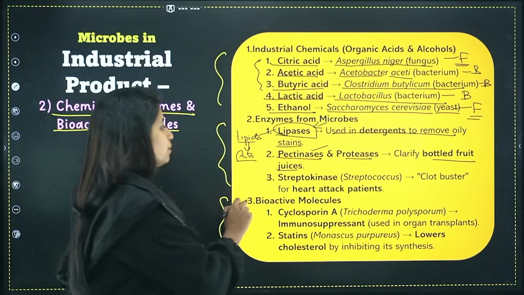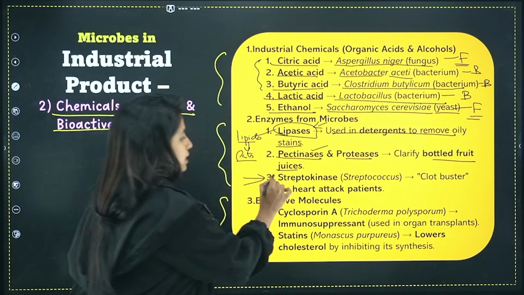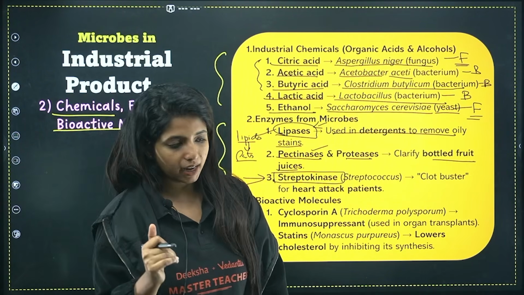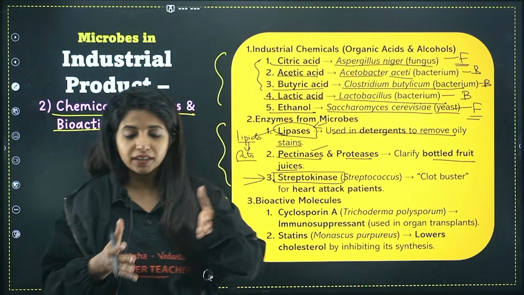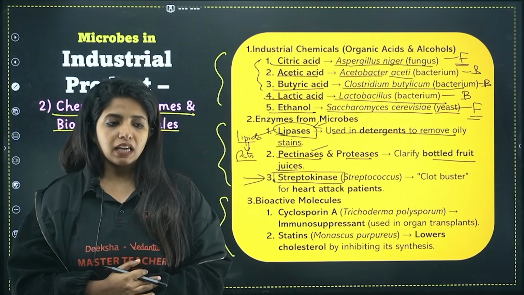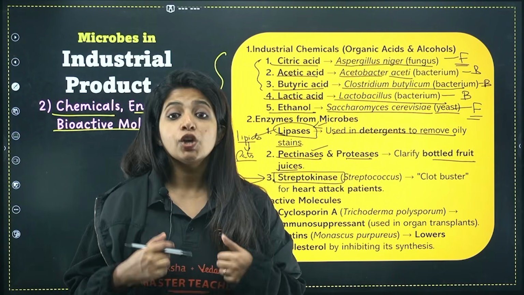Now, the third enzyme is super important, and that is streptokinase. Streptokinase. Just suppose a person is having a heart attack. Heart attack comes because of myocardial infarction. So, myocardial infarction causes heart attack, my dear children, and basically in this particular condition, it happens because there is a clot in the body.